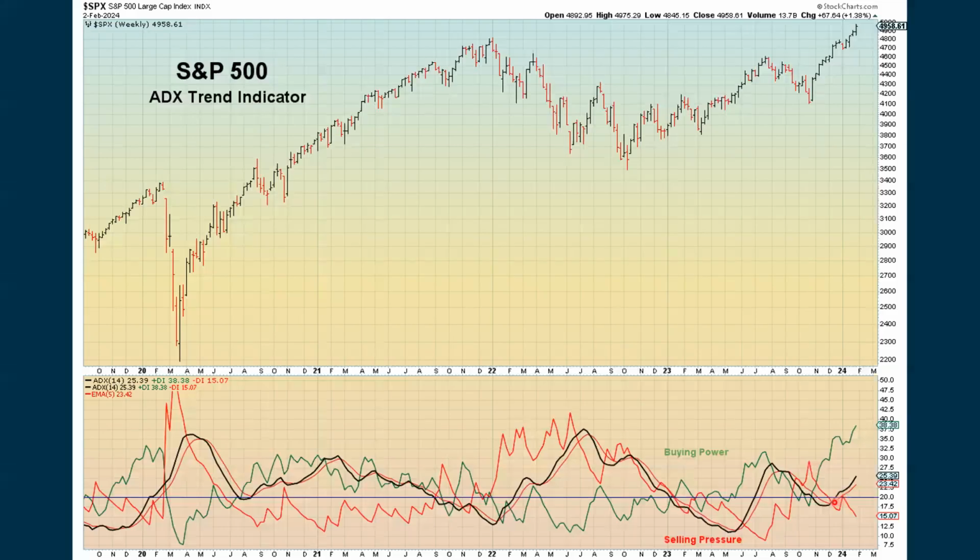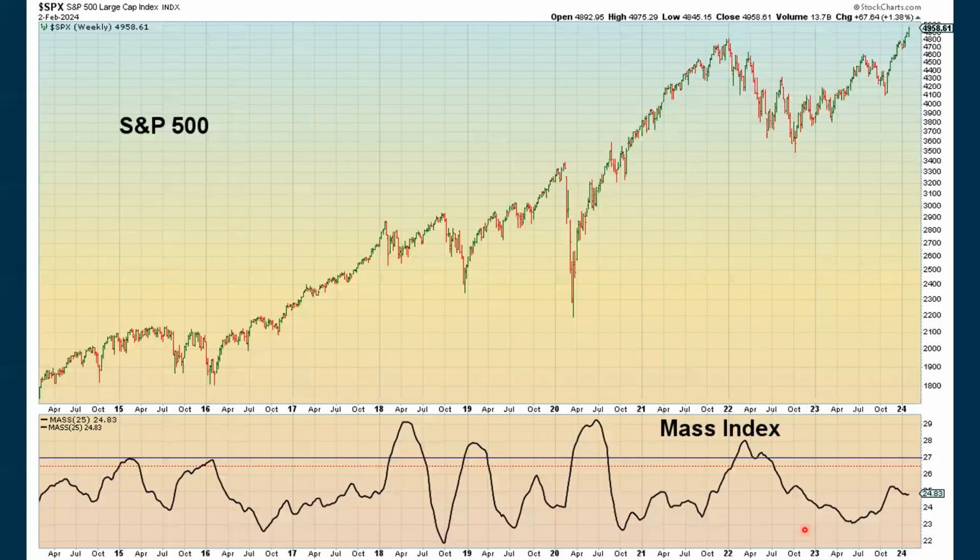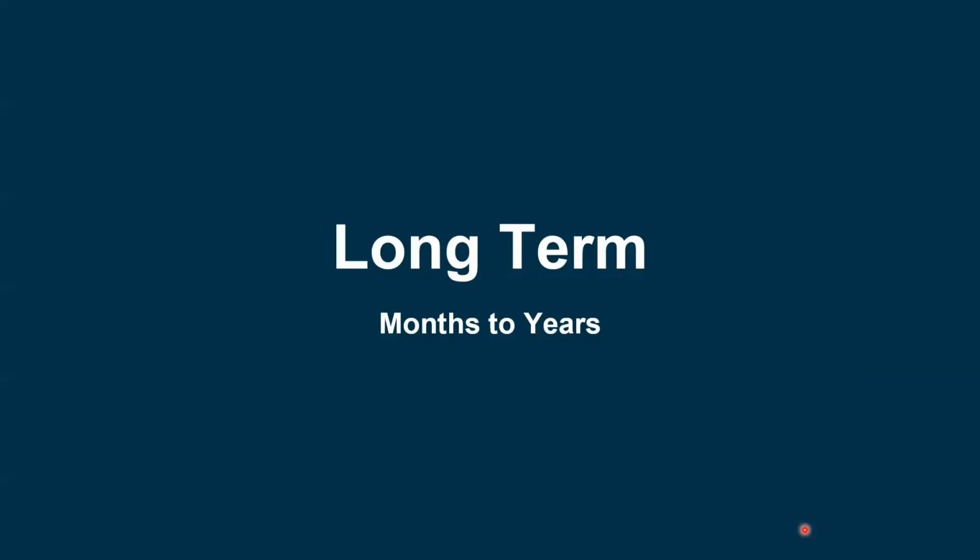Here's our trend. We're above 20. We're above the moving average, and the green line is on top. So we are in a positive trending environment based on the weekly charts. The Aroon is still positive. We're above zero and going up, where the green line is on top. That's buyers. The red line is coming down. That's sellers. When you compare the two, that results in the oscillator that we see down below. The mass index is not generating a signal.